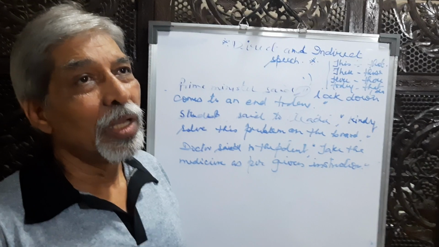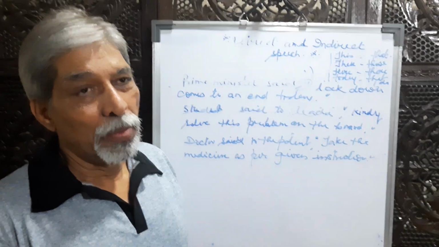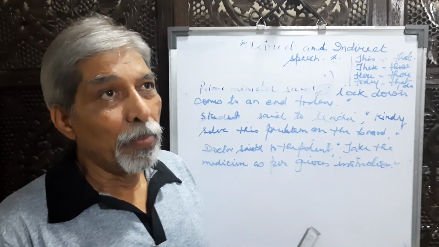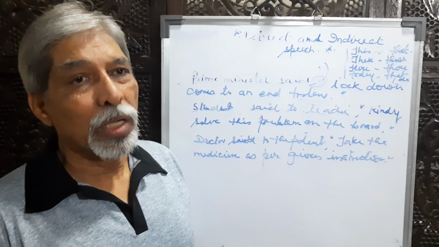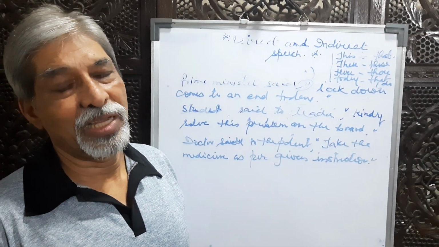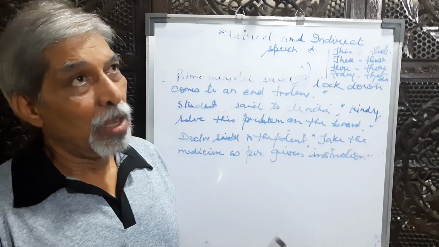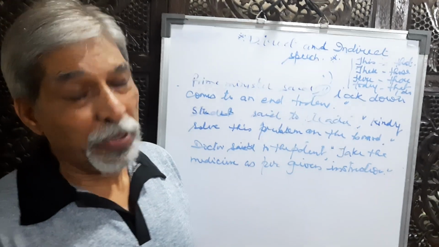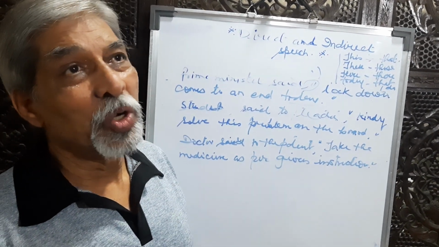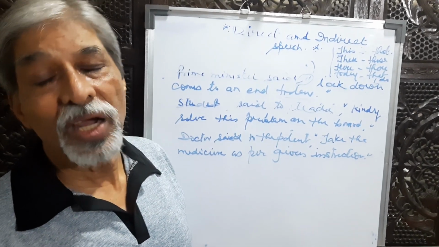Priest said to the person, comma, inverted comma, preach the God continuously for 3 hours. Again this is an advice. So the priest advised the person to preach the God for 3 hours continuously.